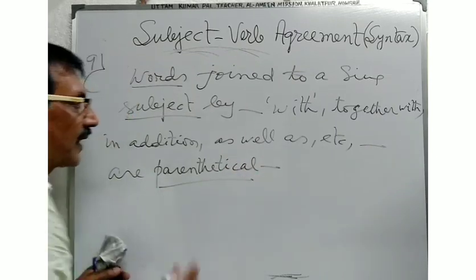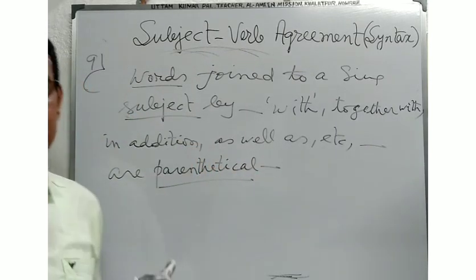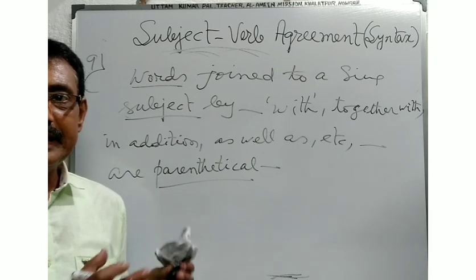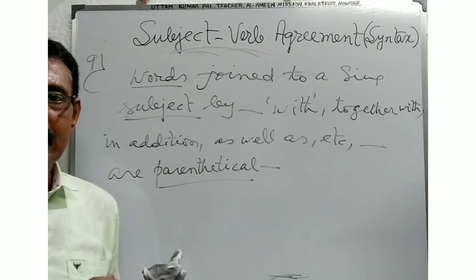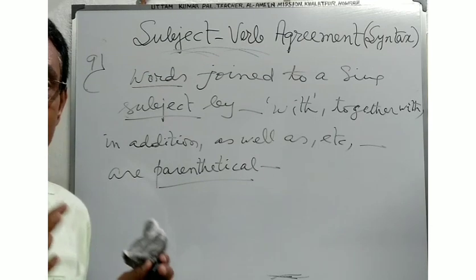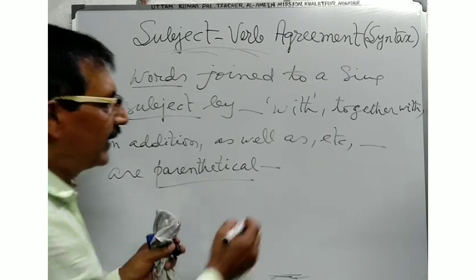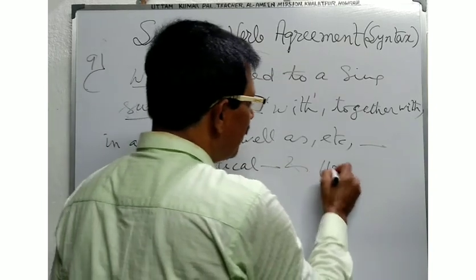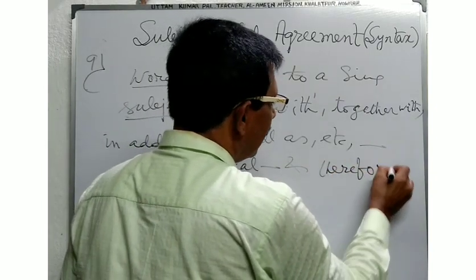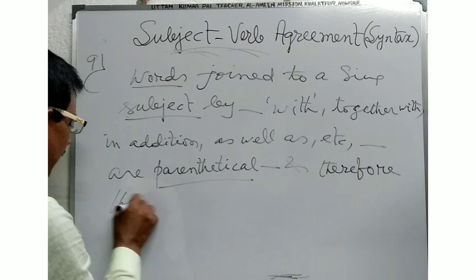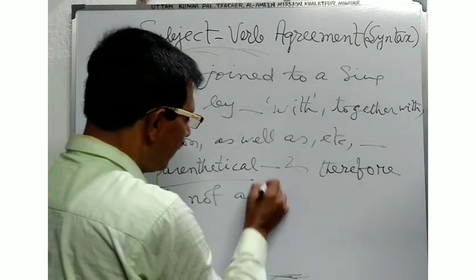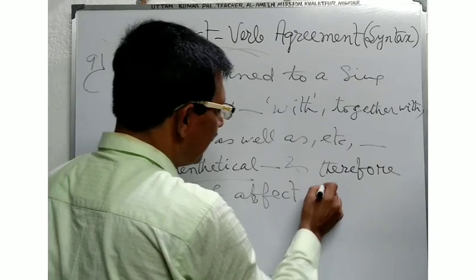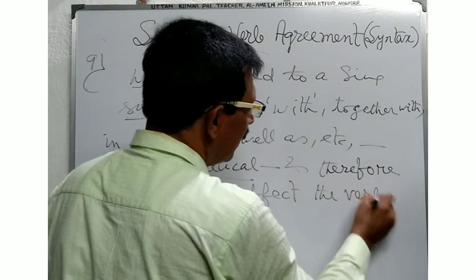And here, they do not affect the verb. These words joined to a singular subject are parenthetical, and therefore they do not affect the verb.